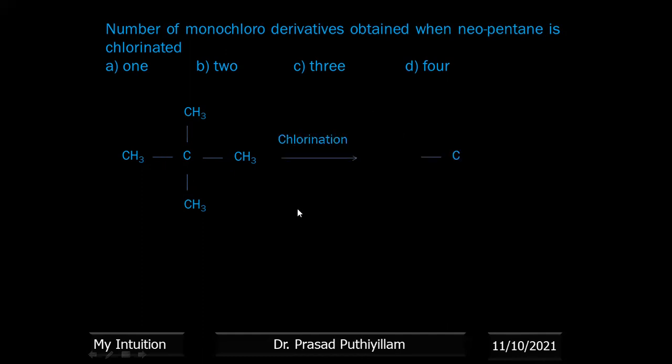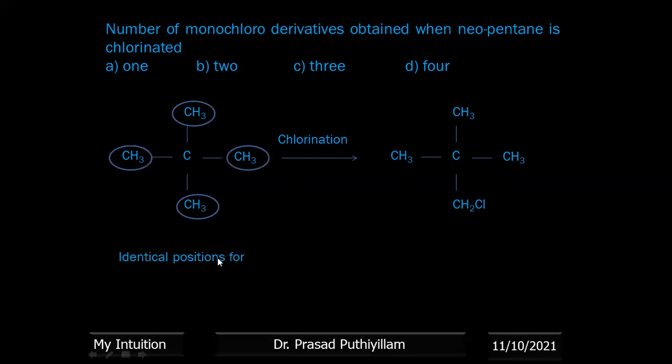On chlorination it will give only 1 product, because wherever hydrogen is there, that will be replaced. The C-C bond cannot be broken; only the C-H bond can be broken and chlorine added. All of these are similar, so only 1 monochloro derivative is formed, since the position for chlorination is identical.